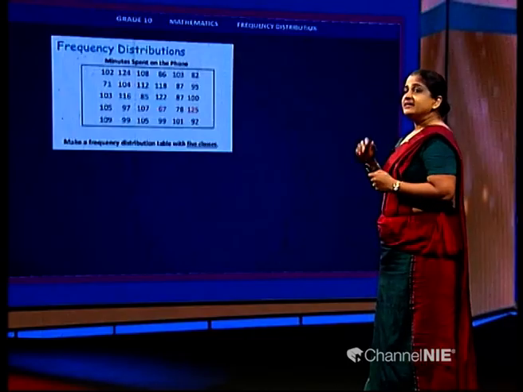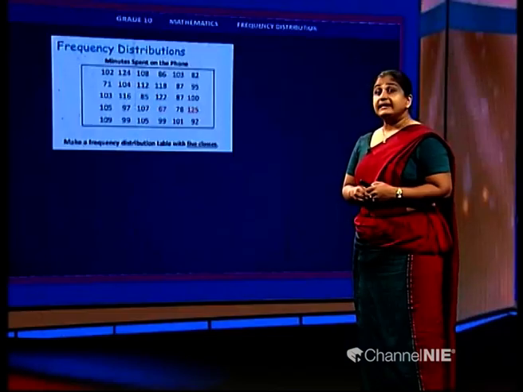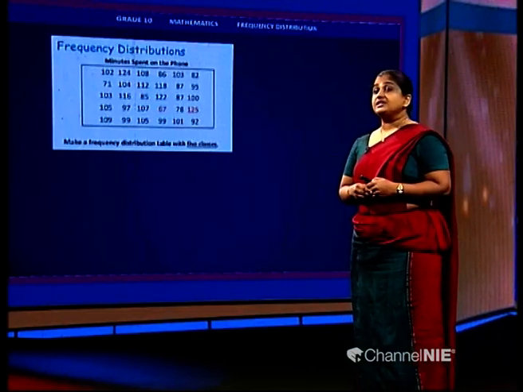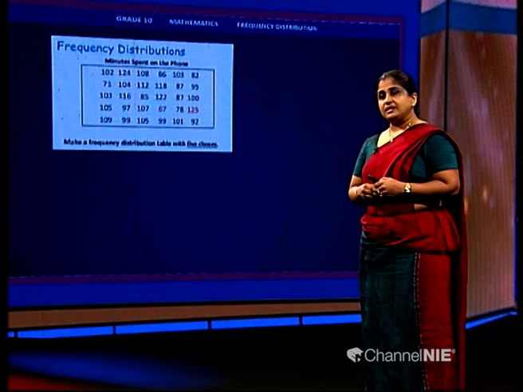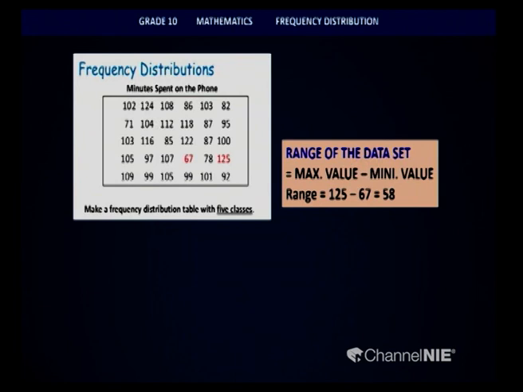Let us look at another example. Here I am going to discuss how you are going to put this raw data into class intervals. As you can notice, they ask you to make a frequency distribution table with 5 classes. The red colored data points are the ones which have the highest value and the lowest value being indicated. Now children, first of all let us calculate the range. So the difference between the maximum value and the minimum value will be the range. Here the calculation is done for you, so it is 58.